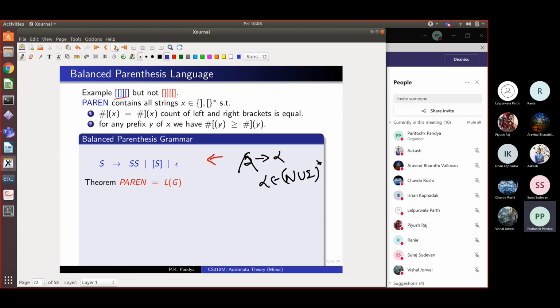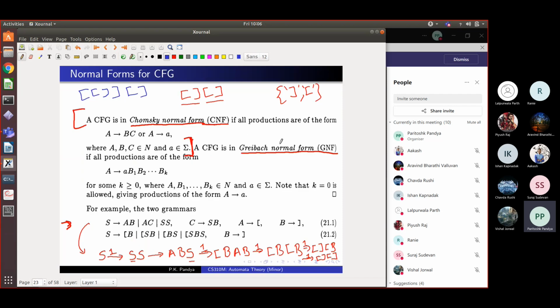Now, what is Greibach normal form? In Greibach normal form, it's very different. Here we had either doubling rules or terminal rules. Here we have a rule. Every rule of the grammar has to have the following form. Every non-terminal in a production should go to a string which starts with a terminal, called A or any terminal, and then there is a string b1 to bk of non-terminals only, where k can even be 0.